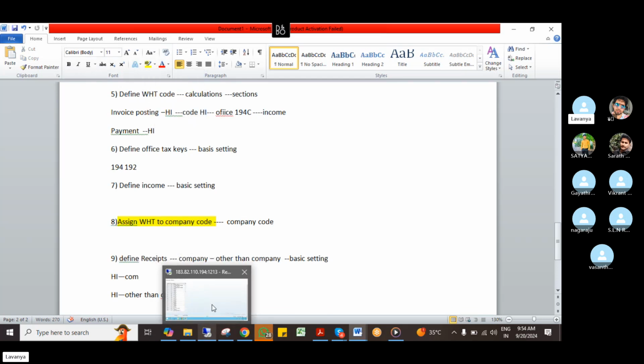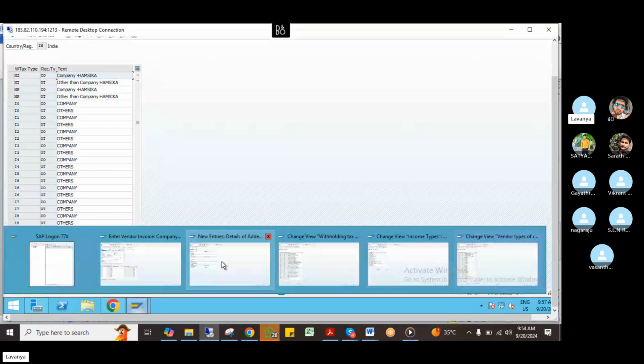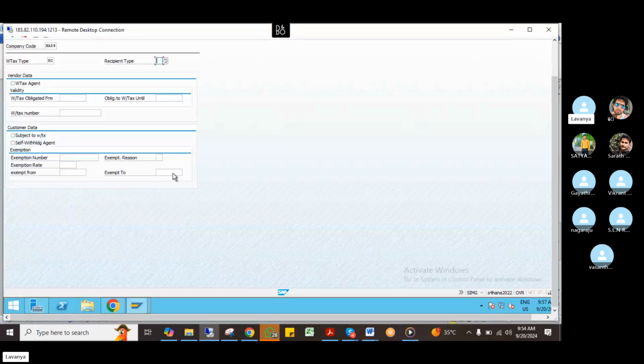Okay. What I mentioned here is the company code. I have to give the company, and here I give the withholding tax agent. Validity means withholding tax from this period to this period, right? So you can give the first of April to the 31st of March like that, and you can mention the withholding tax.